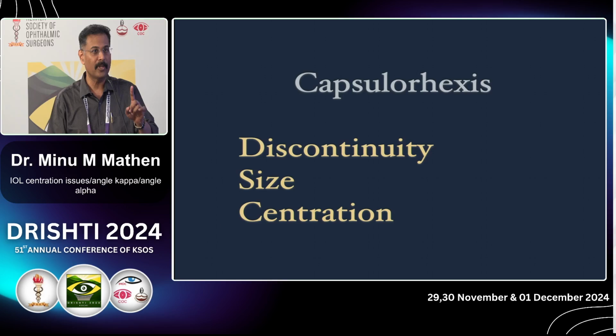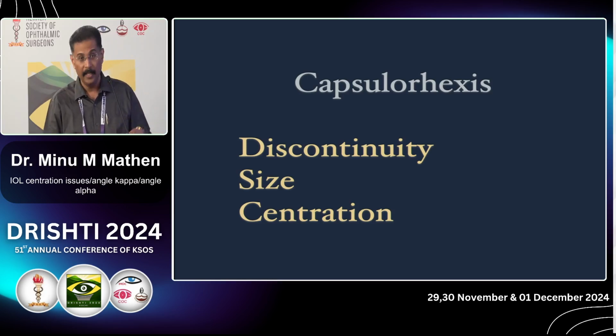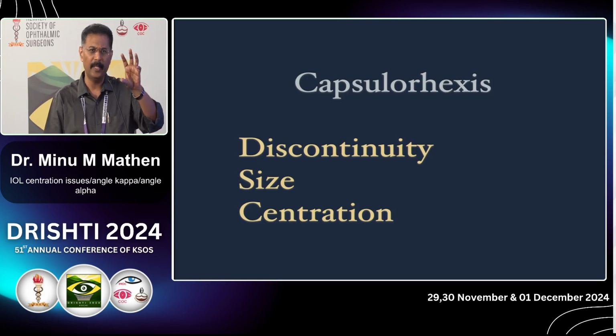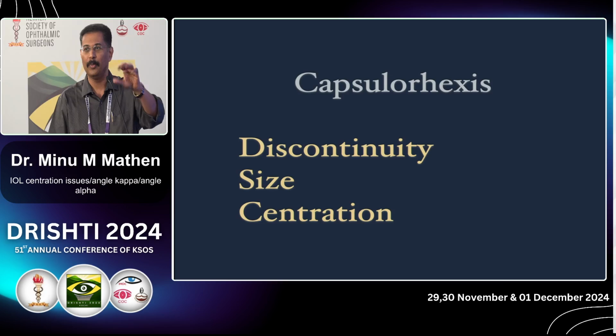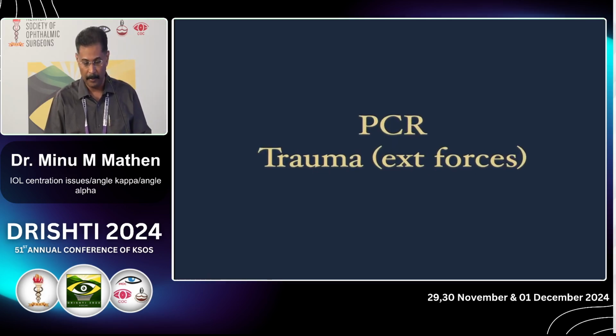And then the capsulorhexis, if you make it very large, I don't suggest it. There can be changes in centration. If your rhexis is not centered, then some part of the IOL will be covered by the rhexis margin and some part will not be. Then there can be decentration. And with a discontinuous rhexis, there are many times there may be decentrations if the rhexis is not complete. And then in PCR, you will somehow place a lens, but we can't be sure that it will exactly remain there. There can be changes in location.